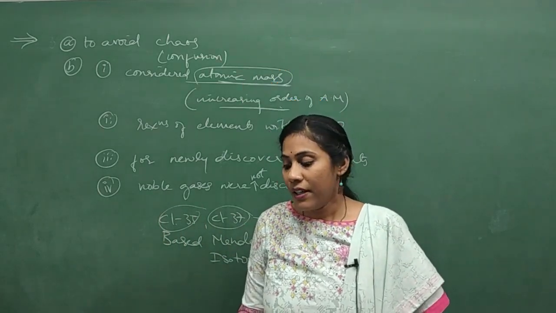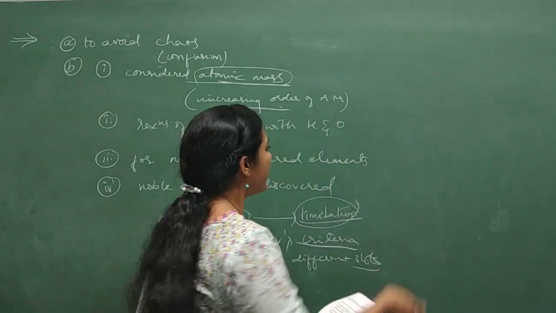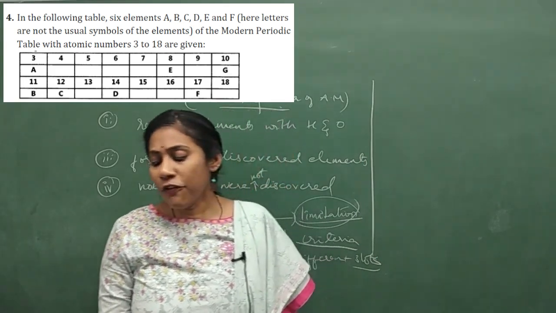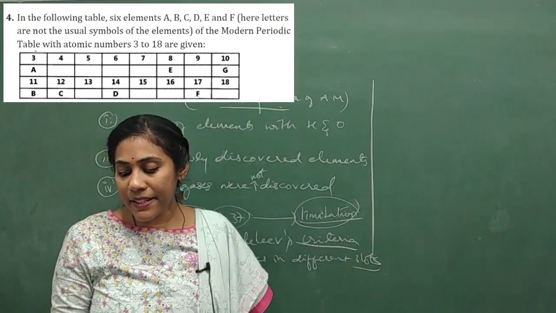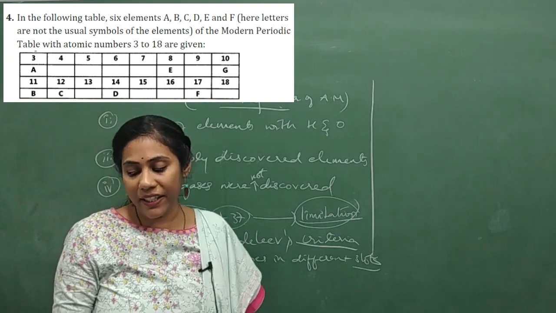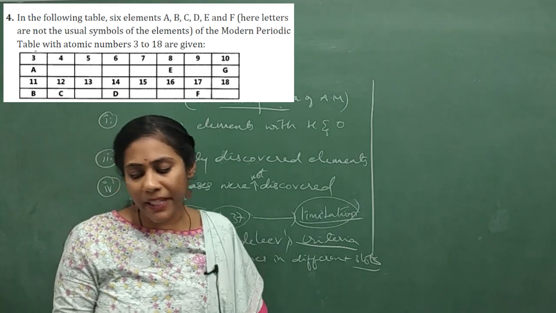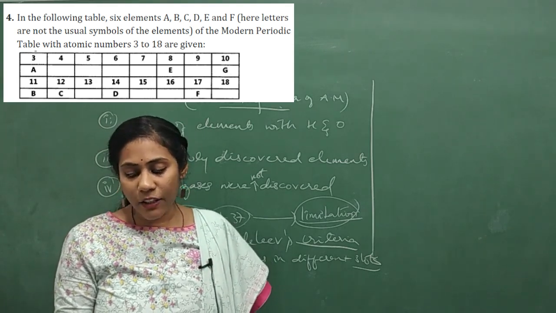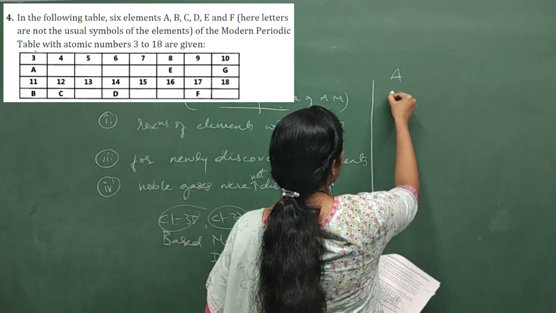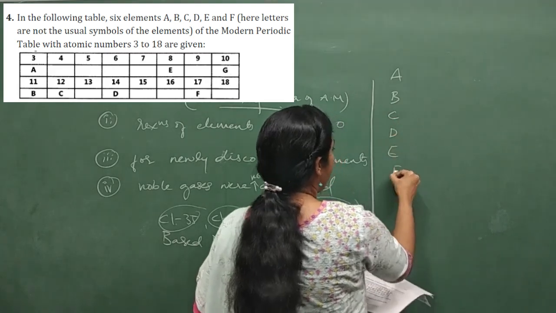Okay. So that's all about your third question. And coming to the fourth question, a very good question actually. In the following table, 6 elements A, B, C, D, E and F are given. You can see some table there, and they are asking 3 questions. First, looking at the table, let us figure out what A, B, C, D, E and F are.